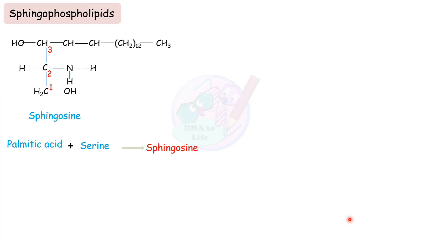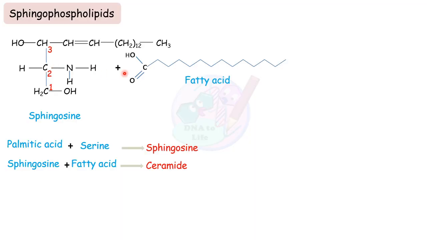Now let's talk about the sphingophospholipid. Here the alcohol present as the backbone is sphingosine. Sphingosine is made up of palmitic acid and serine. They interact together to form sphingosine. This is sphingosine. Now, the carboxylic acid present in the fatty acid chain interacts with this amine group present on the second position of this sphingosine, and this interacts with an amide linkage.